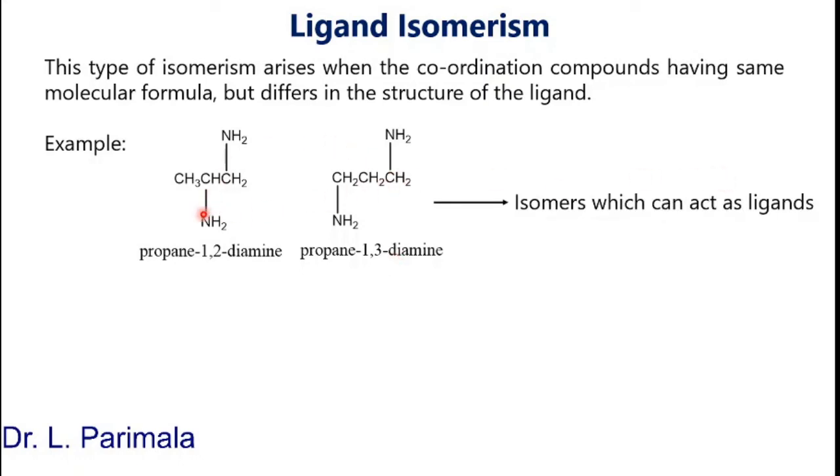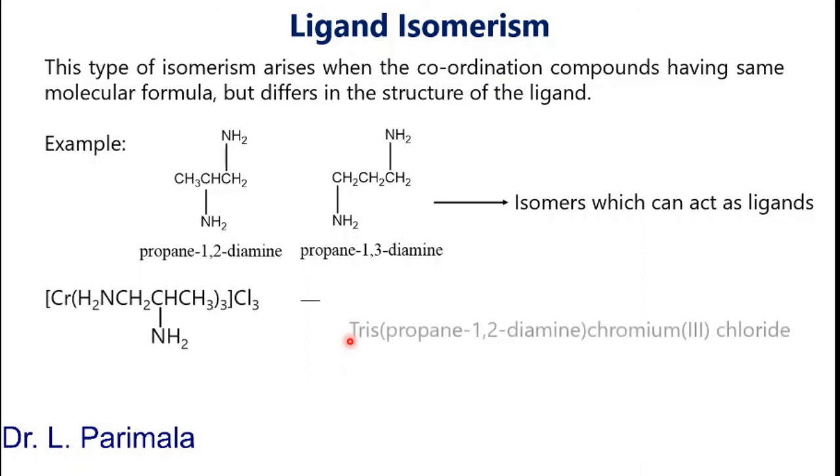So these 2 compounds are bidentate. They can act as bidentate ligands because in both cases 2 nitrogen atoms are present, and these 2 nitrogen atoms can bond with the central metal atom. So when these 2 compounds bind with the central metal, they give rise to different compounds. They are isomers. Since the isomerism arises due to the difference in the structure of the ligand, the name is given as ligand isomerism.